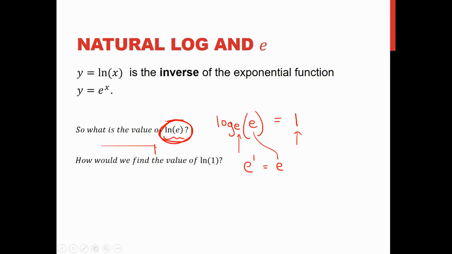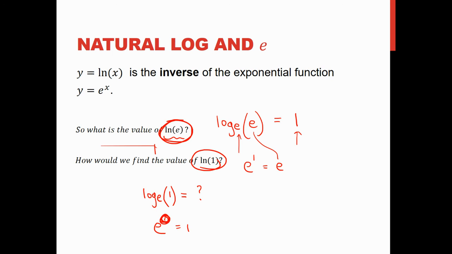But what if I do natural log of 1? What do I get? That means log base e of 1. So then I convert this to exponential form. E is the base. To the what power would equal 1? Well, what's the only thing that could be? 0.